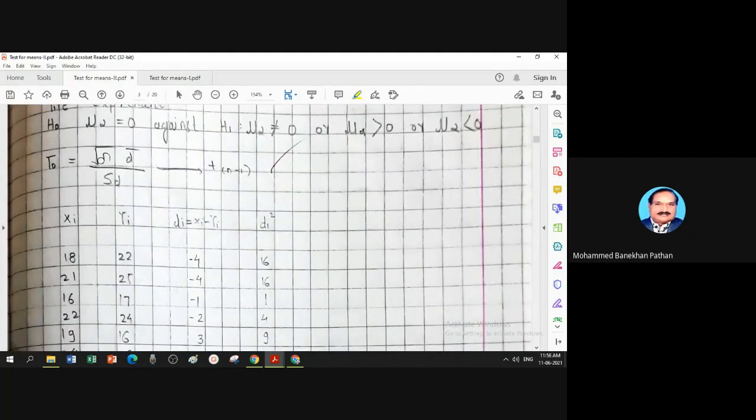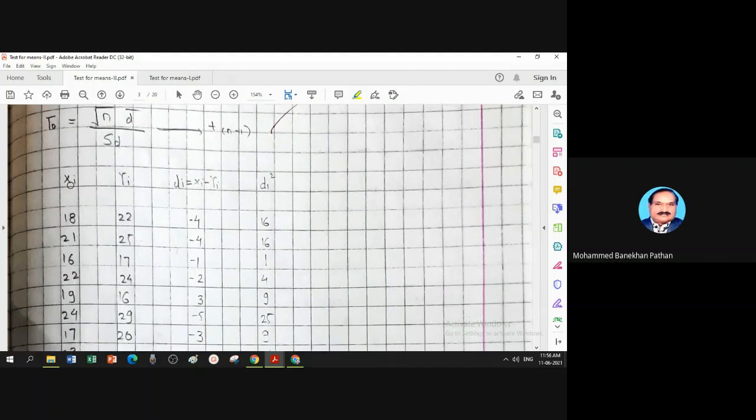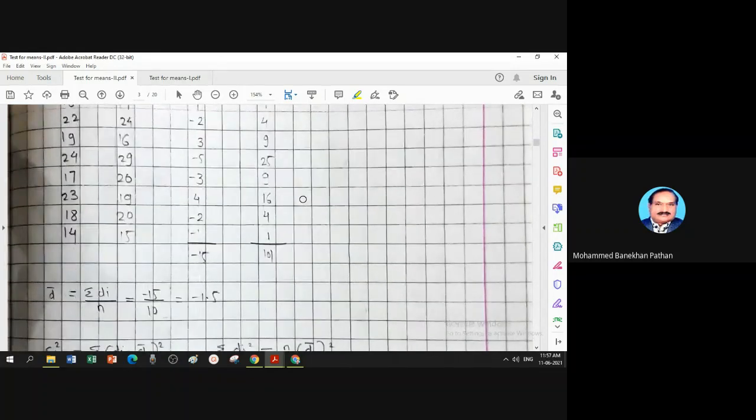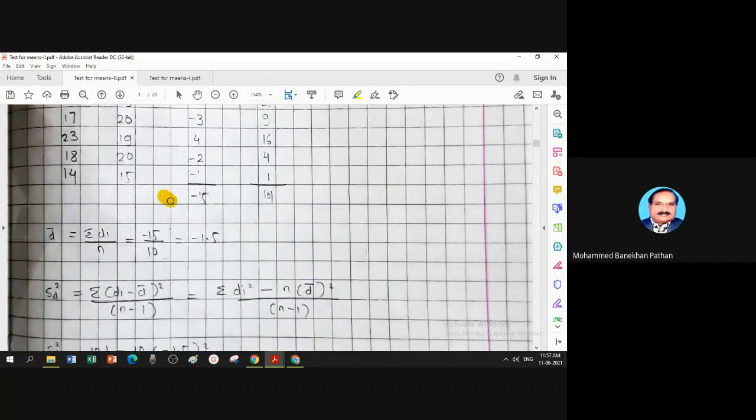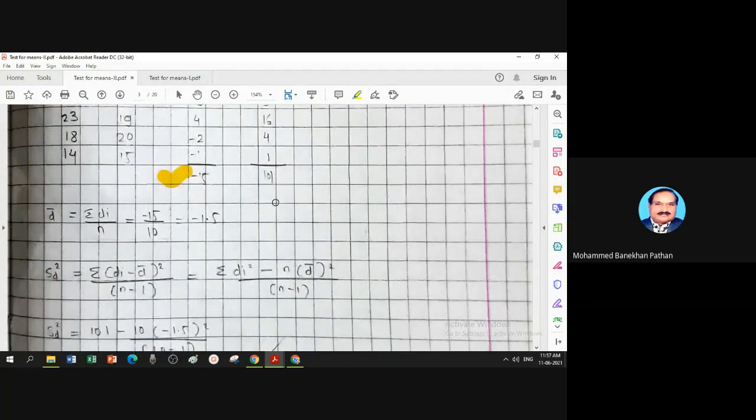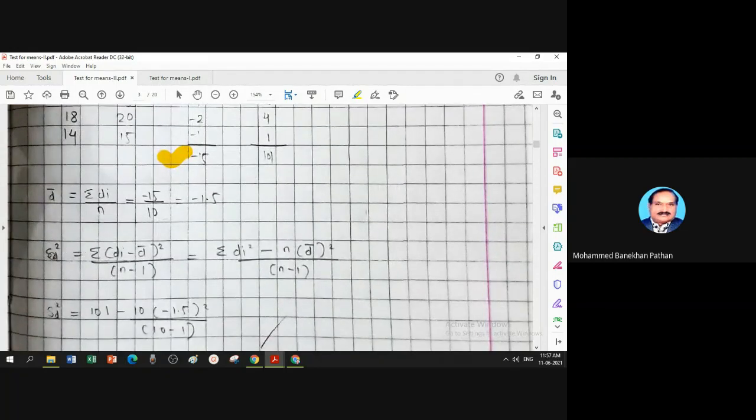So the test statistic is root n d bar divided by sd, which follows t with n minus 1. Put the values of before experiment, pre-module, take the score post-module, take the difference xi minus yi, and make a square of di. So this is your calculation outline for the given data, and from this table this is the total of difference. Find d bar.